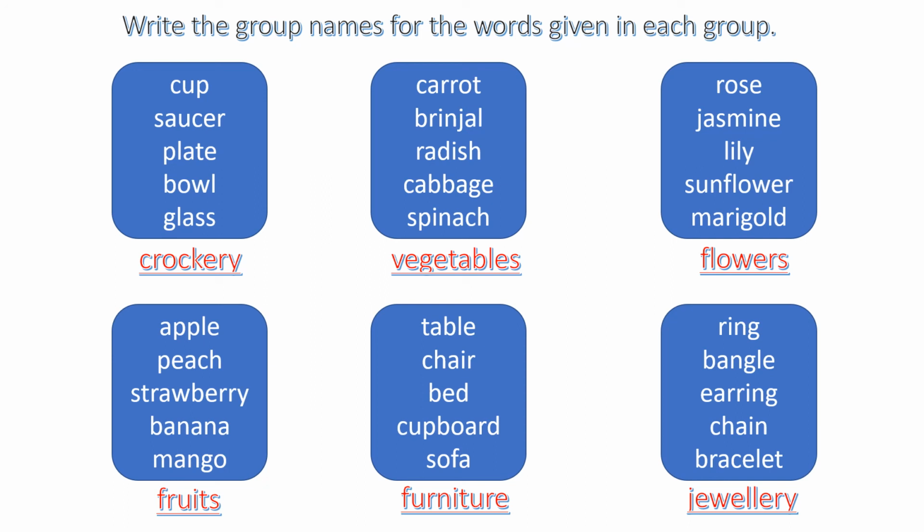The last one, ring, bangle, earrings, chain, and bracelet. These will all come under the jewelry group. Hope all of you understood this activity very well.